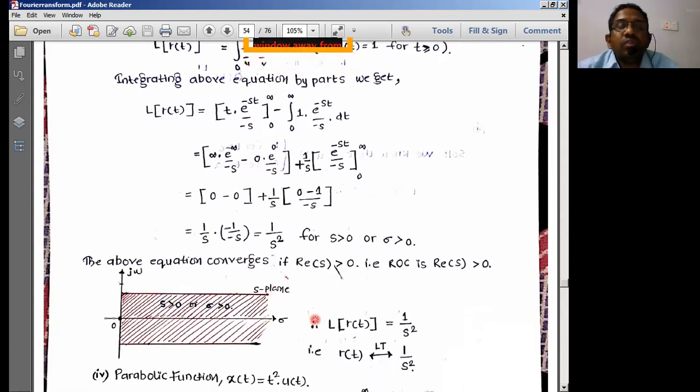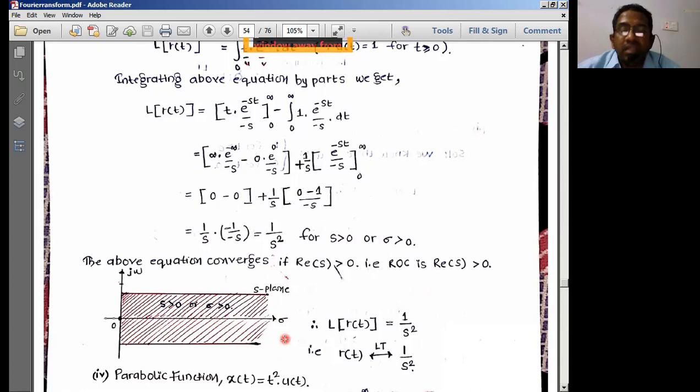And the ROC is going to exist for real part of s greater than 0. It is not written, but in the exam you have to write it clearly. If you write s greater than 0, we cannot say how the examiner is going to treat that. So please write down real part of s greater than 0. That means sigma greater than 0, which is what we really mean. Similar to the previous case, for all sigma greater than 0, the values are going to exist in this ramp signal also.